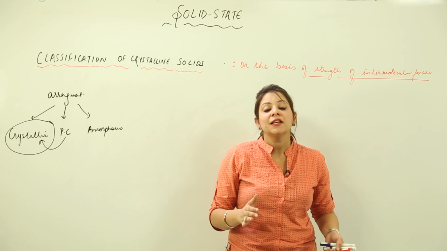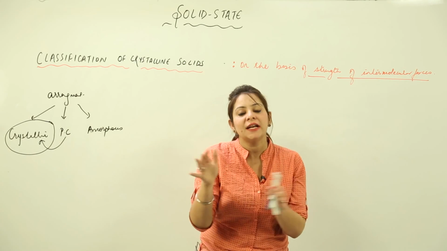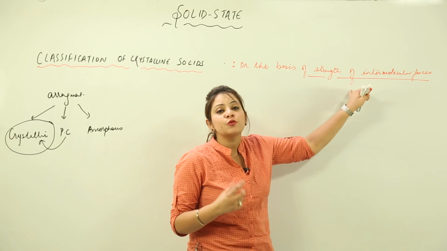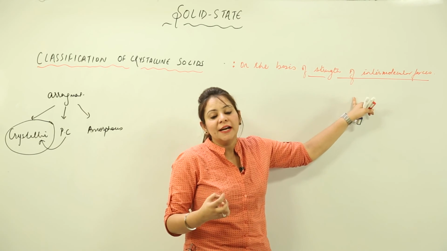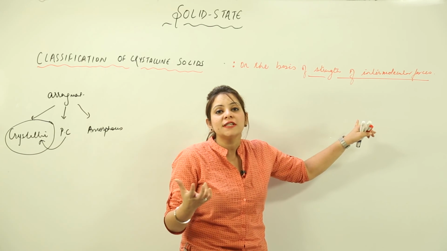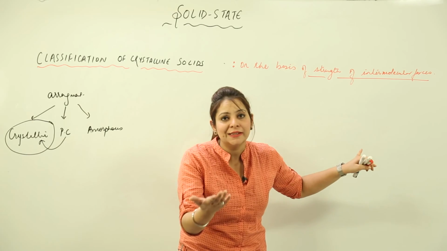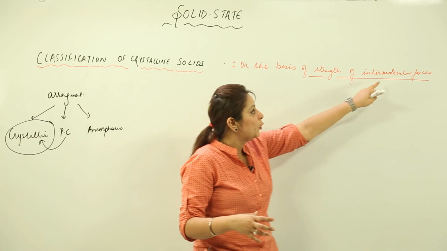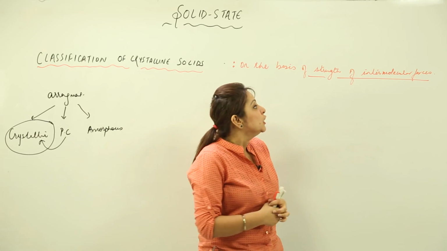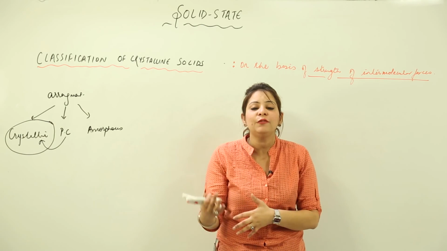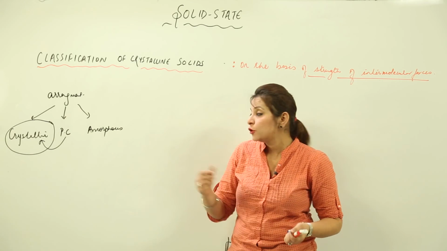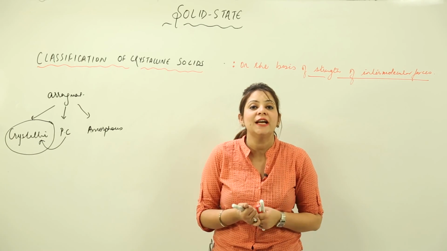Now the second thing is that we divide crystalline solids into different categories, and you know what the basis of the classification is? That is the strength of intermolecular force, the type of force that exists between them. Intermolecular force is the force which exists between the molecules, as the name suggests. Inter means in between, molecular means molecules, force means the force, attractive or repulsive. So depending upon the strength, whether it is a weaker force or a stronger force, we classify crystalline forms into different categories.